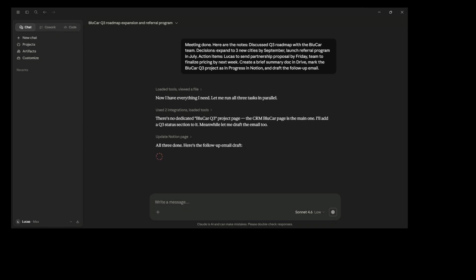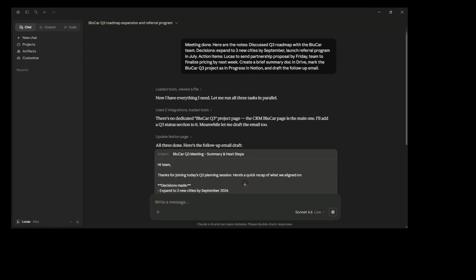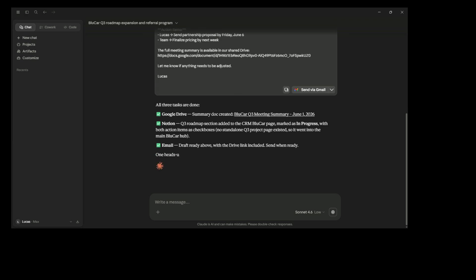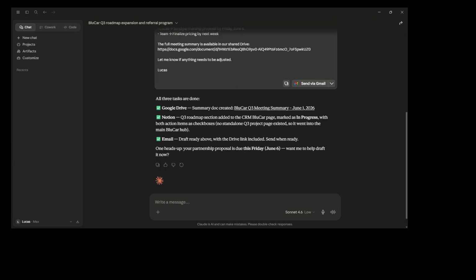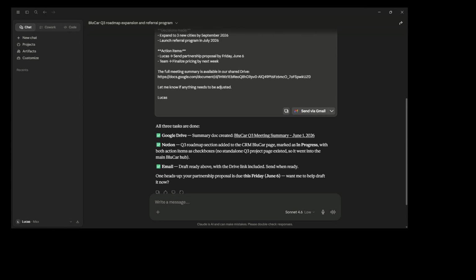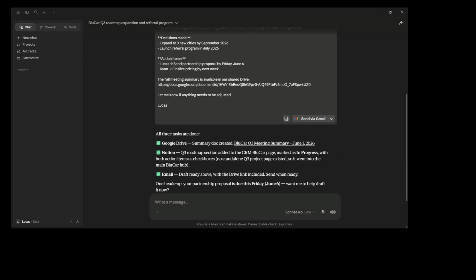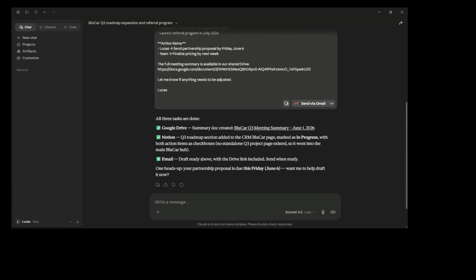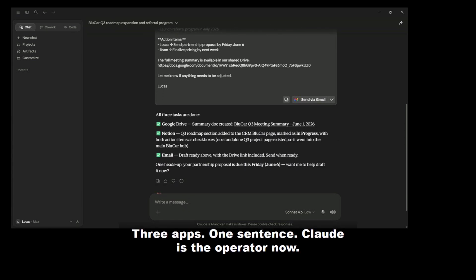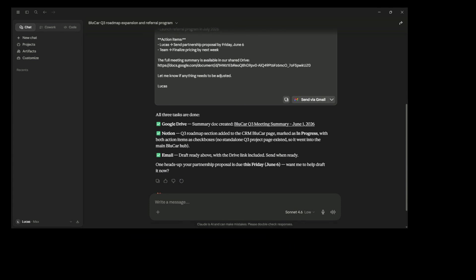Without MCPs, that's 20 minutes of switching between windows, copy pasting, reformatting. With 3 MCPs connected, Claude does all 3 in sequence inside one conversation while you're already on your next call. The cognitive overhead of now I go to Drive, then Notion, then Gmail disappears. This is the shift. Claude stops being a chat window and starts being an operator that reaches into your real tools and takes real actions based on a single instruction from you.